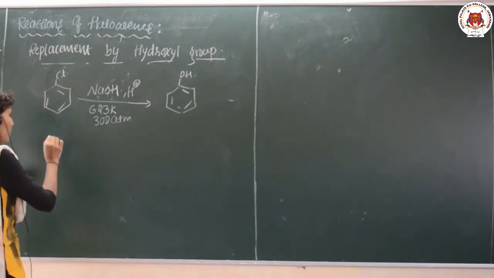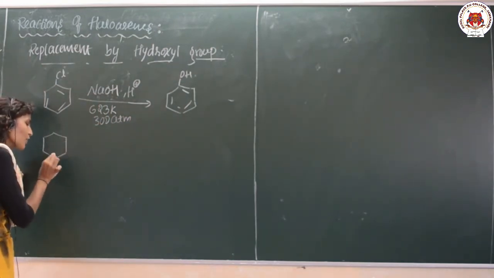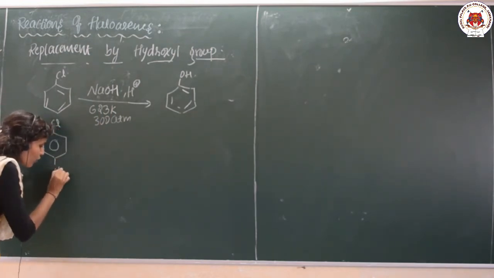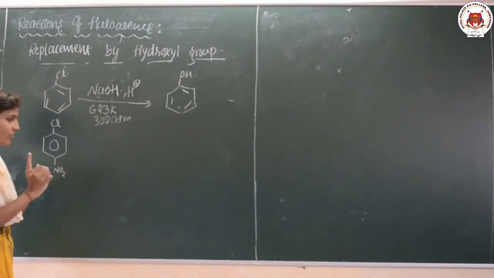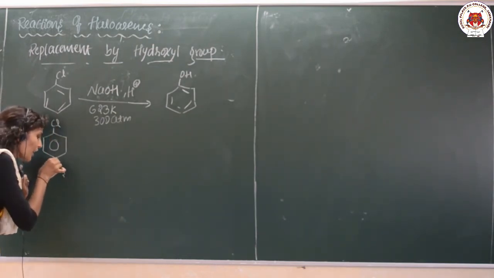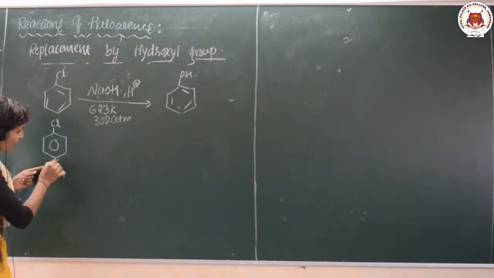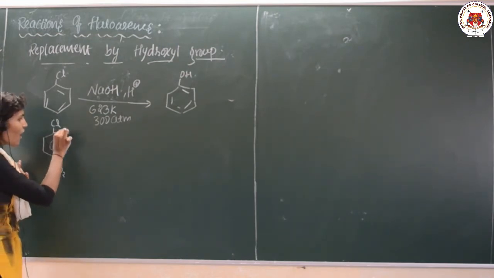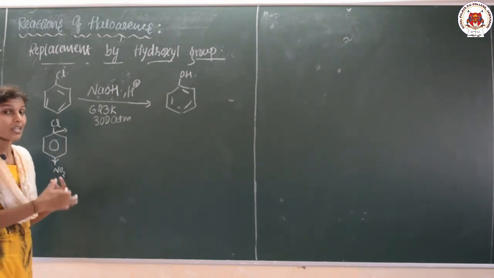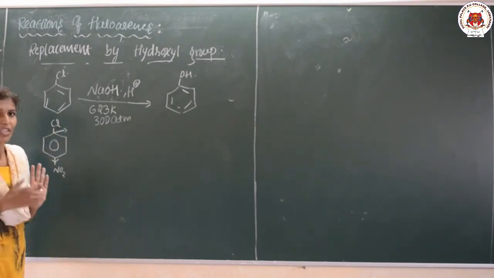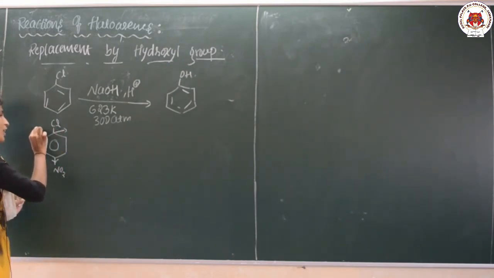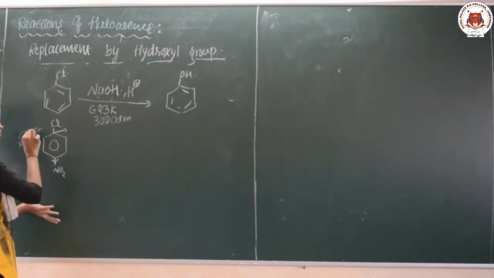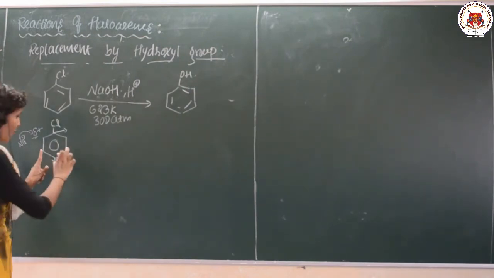Suppose I attach an electron withdrawing group, NO2. This NO2 will suck the electrons towards itself, which means it drags the electrons from the ring system. The carbon, which is slightly electronegative, has its electron density reduced, so it gets a delta positive. When it gets the delta positive, the nucleophile can attack easily. Are you getting it?